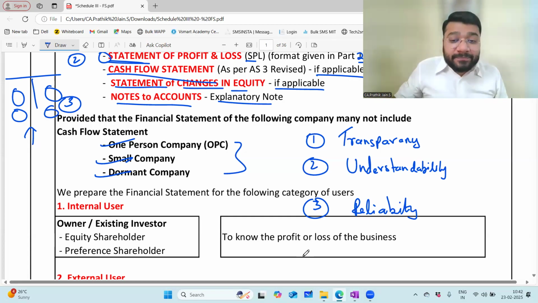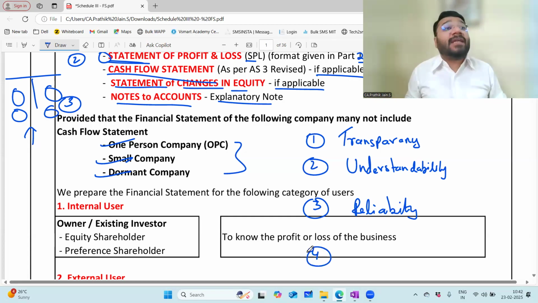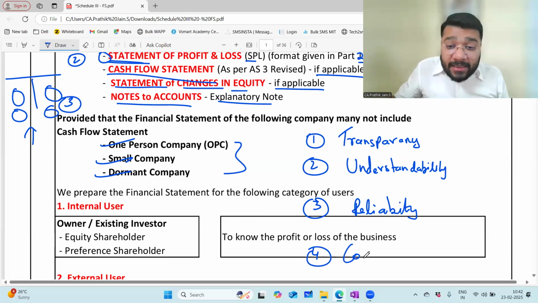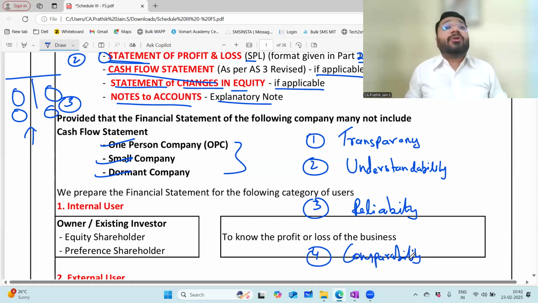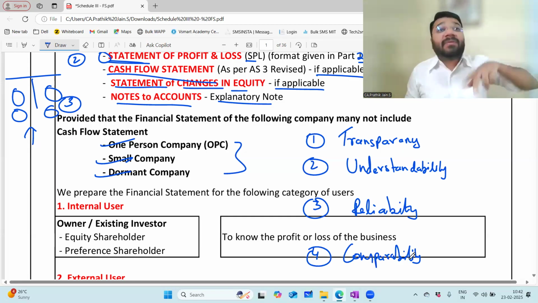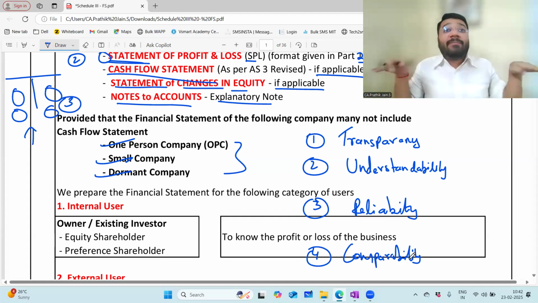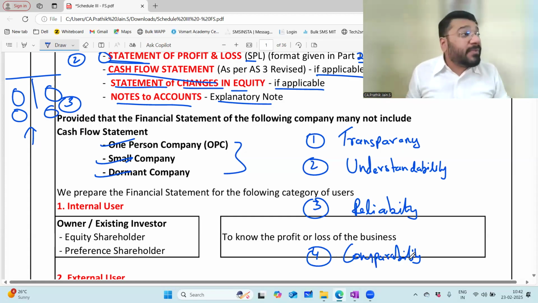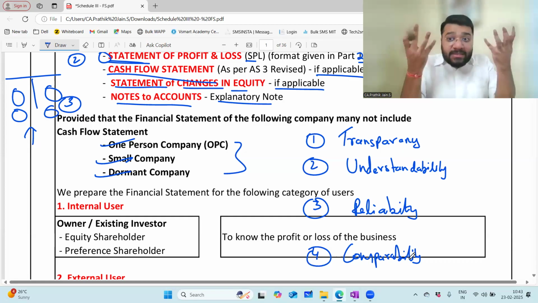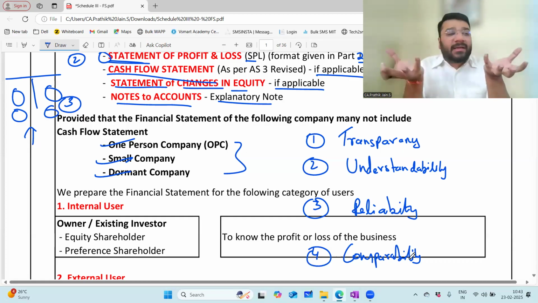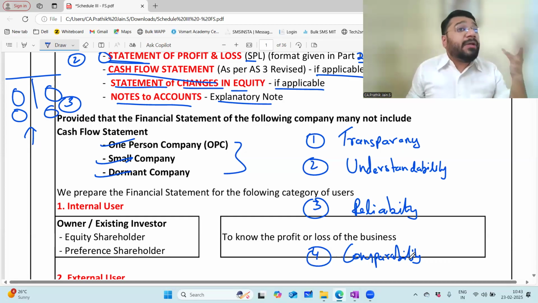Correct? Fourth point. What is the objective of preparing the financial statement? Comparability. The financial statement you prepare should be such that you can compare your data of the current year with your data of the previous year. You can compare the data of your company with that of your competitors. It should be comparable. So the underlying base of preparation should be the same, so that when you take the financial statements of one company and another company, they can be compared. So comparability was the next target.